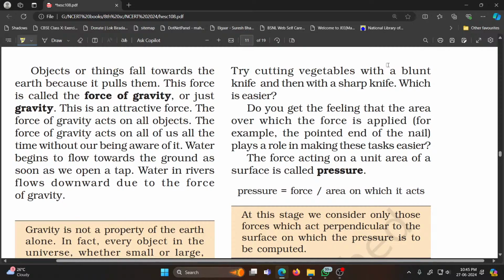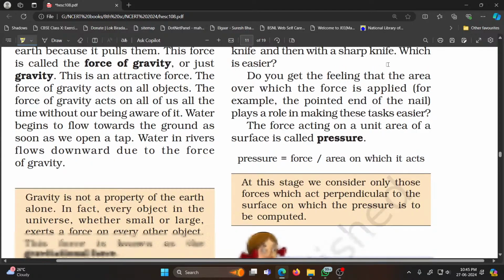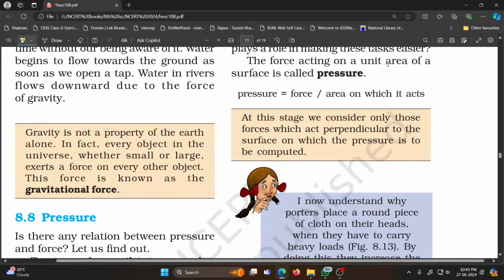Water begins to flow towards the ground as soon as we open a tap. Water in the river flows in the downward slope due to the force of gravity. Gravity is not the property of earth alone. In fact, every object in the universe, whether small or large, exerts a force on every other object, and this force is known as gravitational force. So like the magnetic and electrostatic force, gravitational force is also a non-contact force.